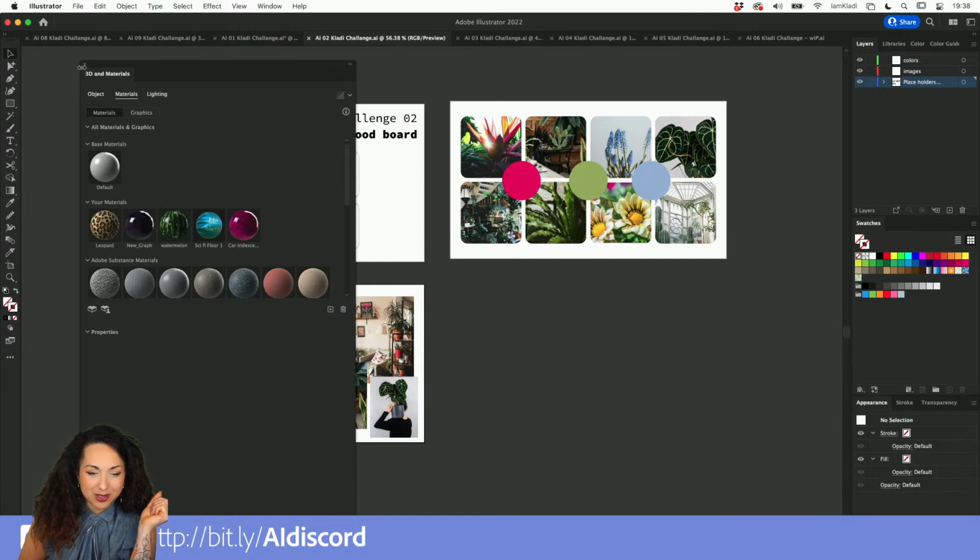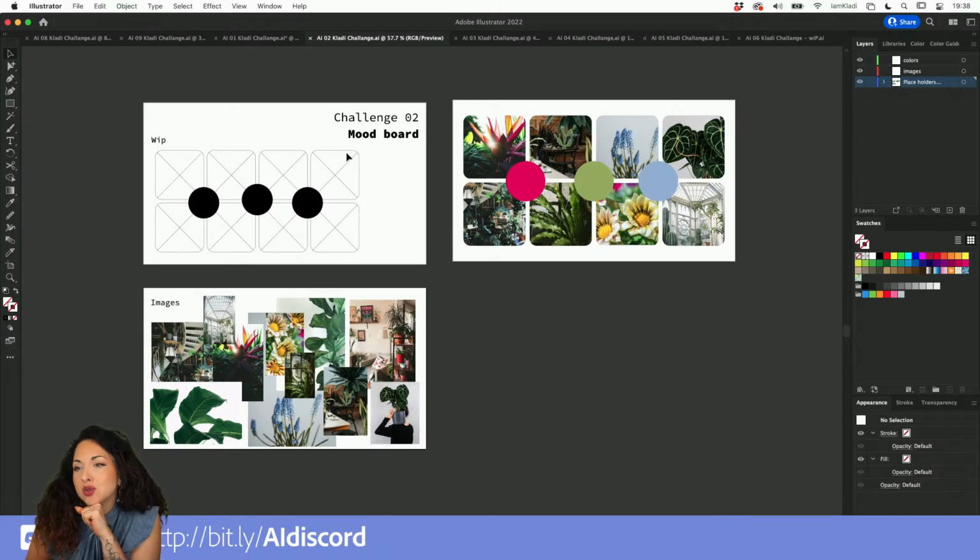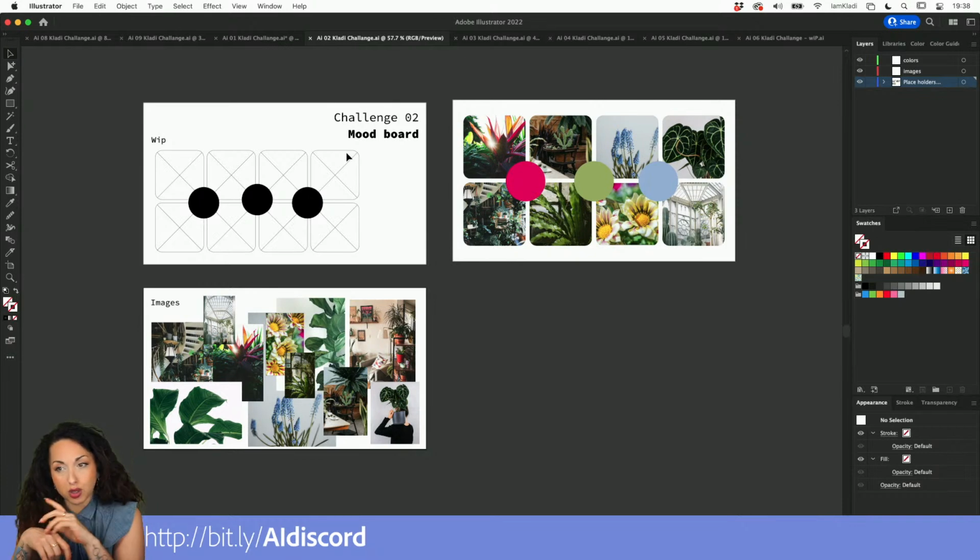I'm going to go ahead and close that 3D and materials panel, and we are in challenge number 2. So that was about 2 weeks ago nearly now. Stony saying, I haven't started yet, but I think you picked a good selection of challenges. Oh, thank you, Stony. I'm so happy. And take your time. You can do it during the weekend. When I do the challenges sometimes as well, because I like to practice, because those are good for everybody. Even if you are a beginner or a professional, that's a good way to create portfolio pieces and just to sharpen your skills and introduce new techniques that you will be able to use in your projects.